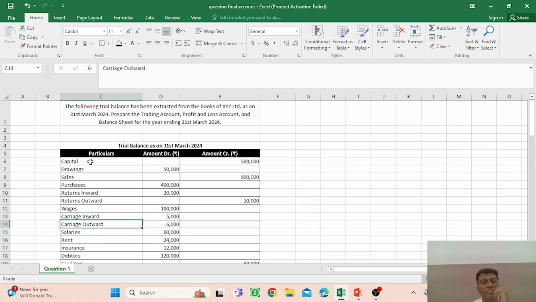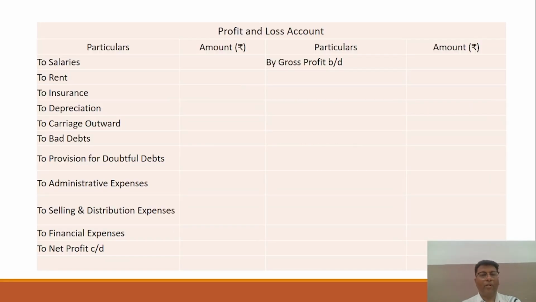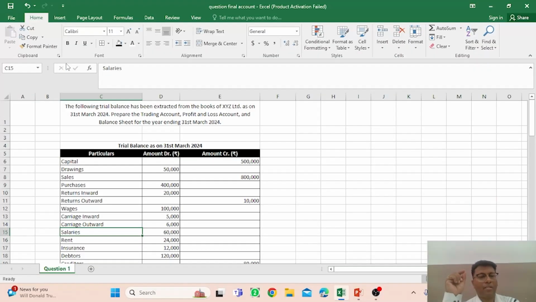Another item is carriage outward. This is not a direct cost, so you have to show it in the P&L account. And salaries, as I told you, employees are working in the office, so salaries would be treated as indirect expenses and shown in the P&L account. You can have a look, the very first item is the salaries, because the major expense of any organization is the salary.